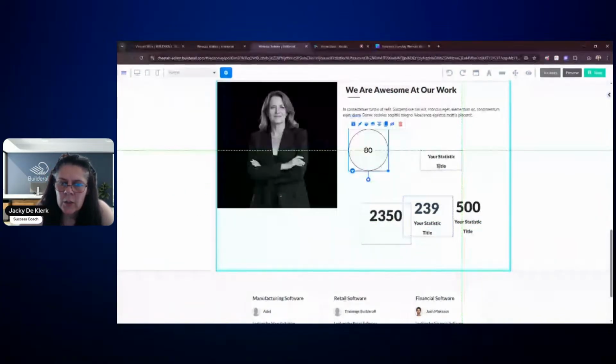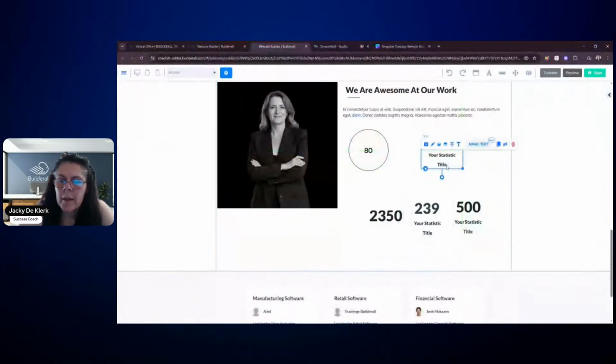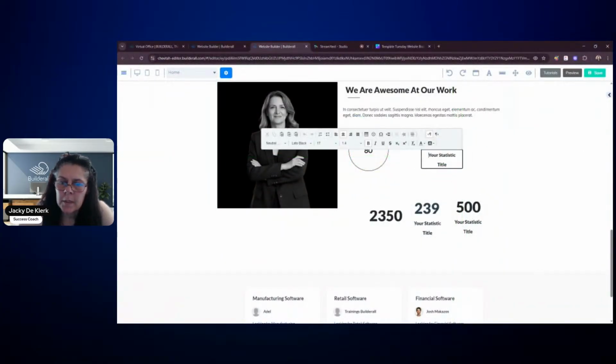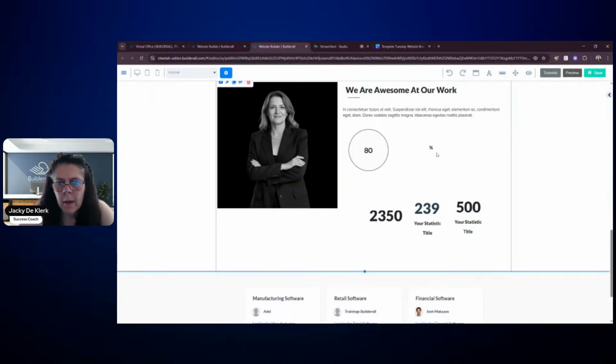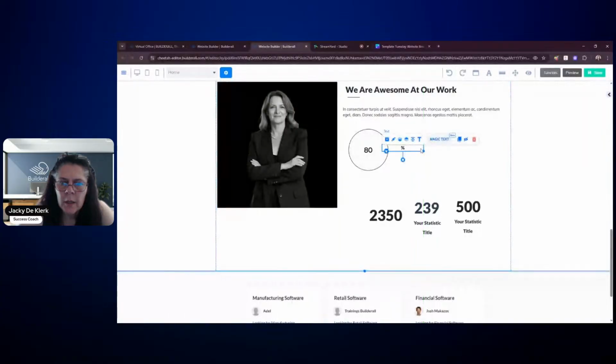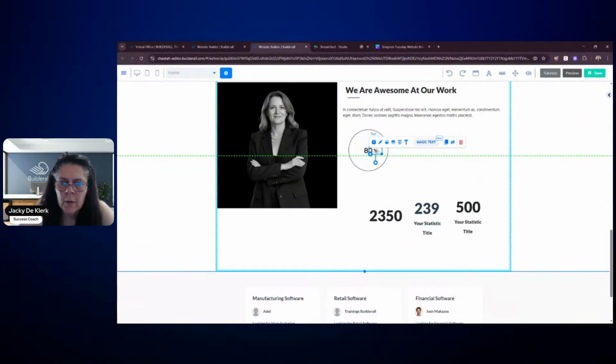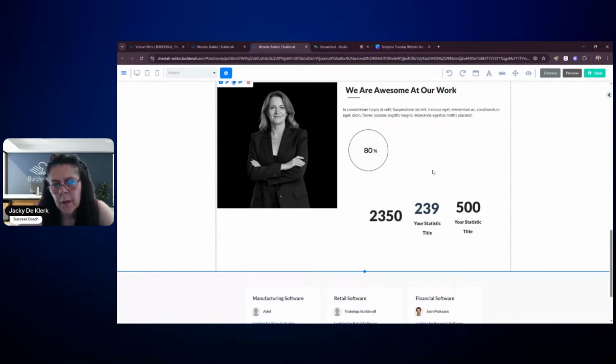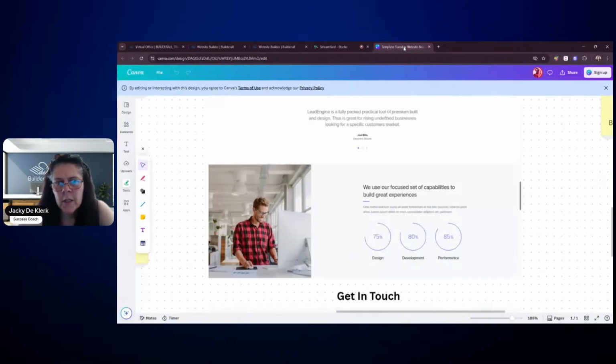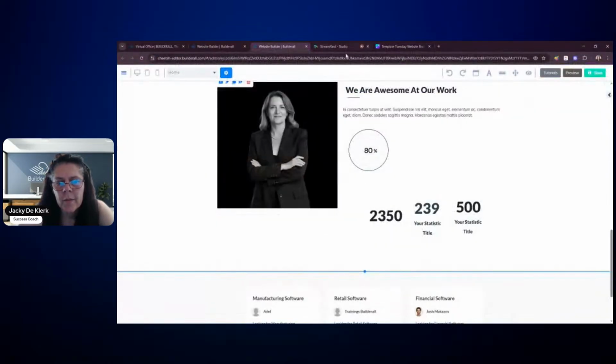So I'm just going to use this, and I'm going to create this as the percentage, right? So all of this needs to be a percentage. So I'm just going to do that, make that a percentage, and we're going to add it right here inside of that block. All right. So getting very closely to what they've done there.